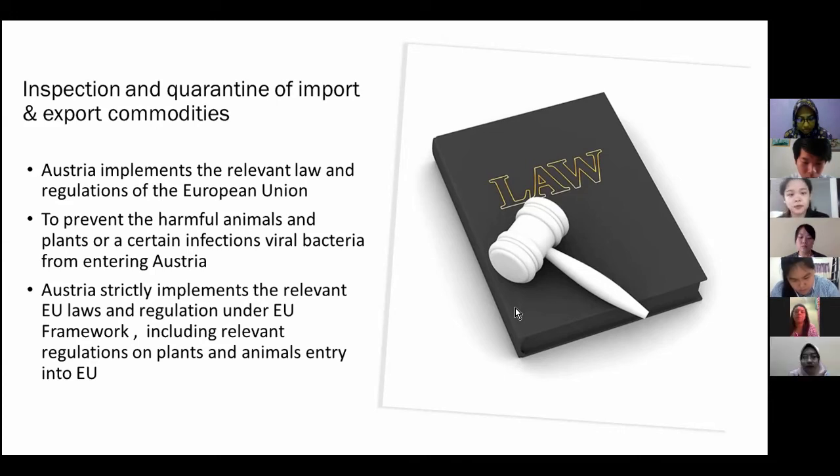Austria strictly implements the relevant EU, which is European Union, laws and regulations under the EU framework, including the relevant regulation on plant and animals entry into the EU and so on. This is because they are very particular about the things that are coming into their country, and they just want to make sure that they can prevent all these harmful and infectious things from entering their country as well.